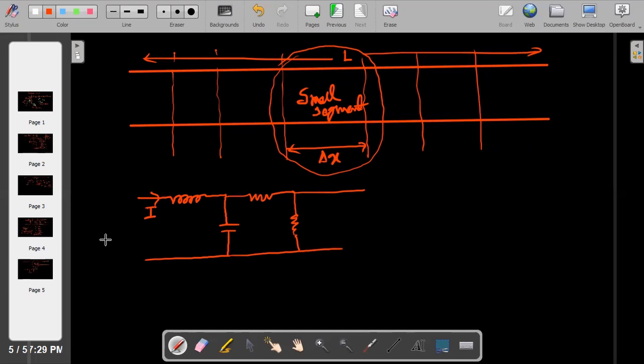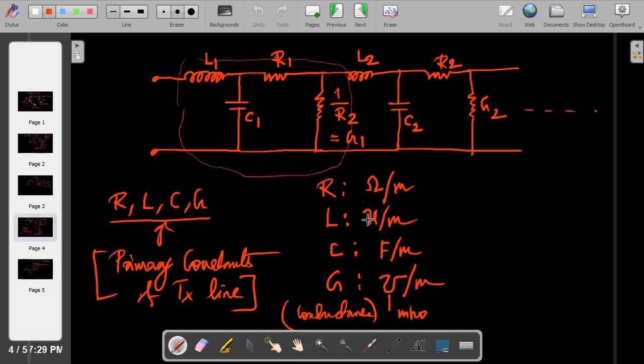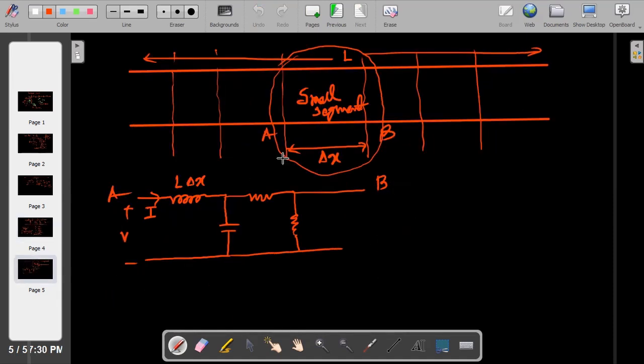Now the current I is flowing, and this is your input V. Let's say this is point A and this is point B. Very simple. Small segment we have taken. Can I write this as L into delta X? Why? Because whatever we are writing is in terms of per meter, Henry per meter, so you have to multiply with this length.